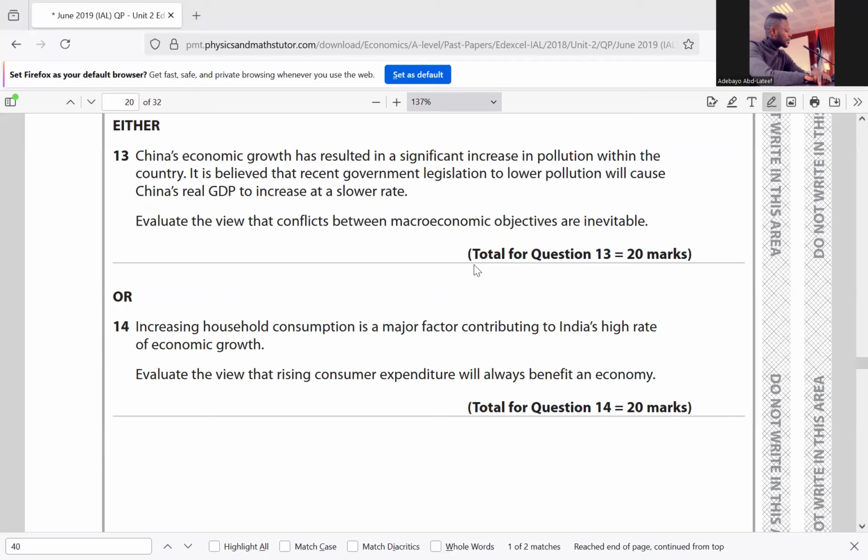Three, growth may allow the economy to invest in advanced technology, which may in turn reduce pollution. Because if the economy is growing and the country is able to buy equipment or machines or technology that would reduce pollution, that will bring about an improved environment. And the last one, the extent of growth may also depend on which sector witnesses the growth, whether it's the tertiary sector or the primary sector.